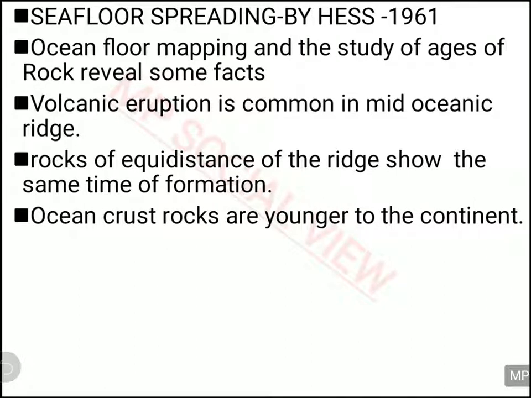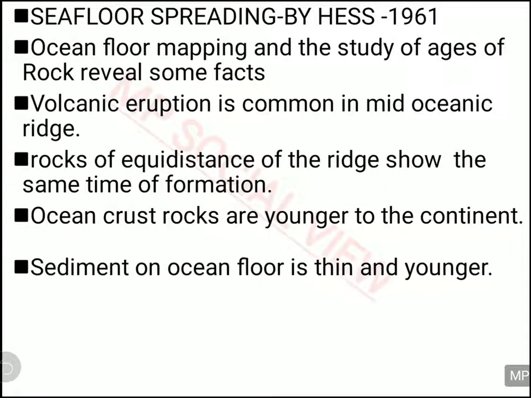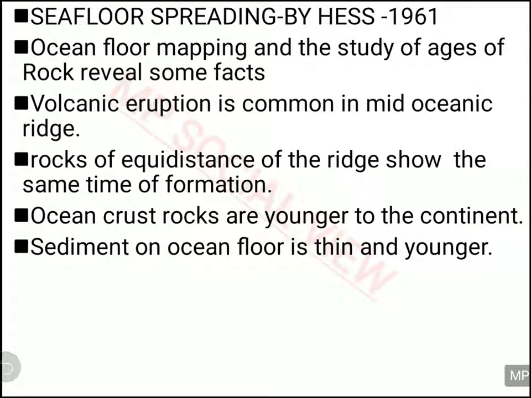So this oceanic crust was studied, and the continental crust was also studied. When you study the crust of the ocean and the continent, you find that oceanic crust is younger than continental crust, and the sediment of the ocean floor is younger and thinner compared to the soils of the continents.